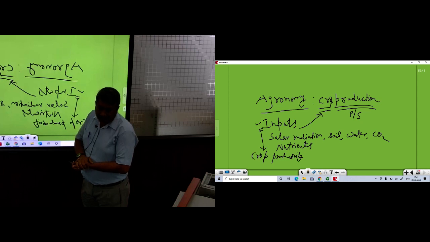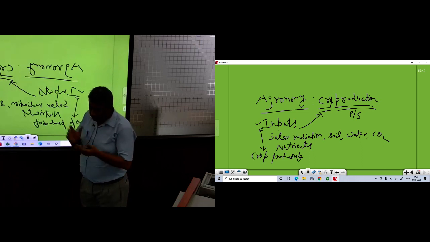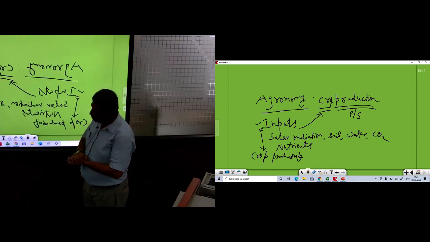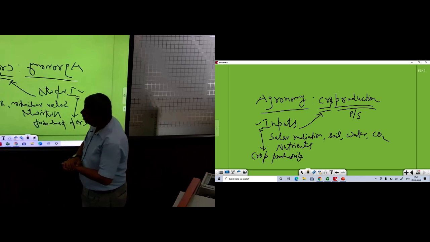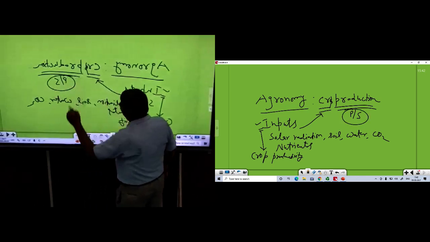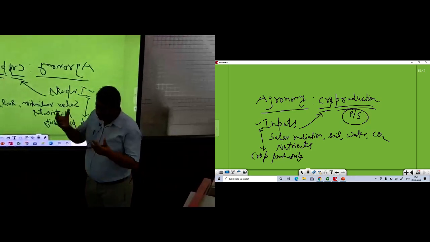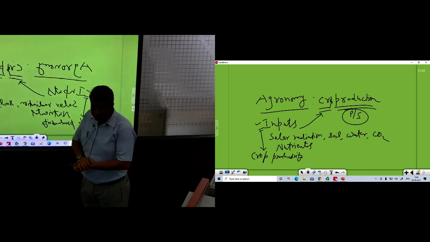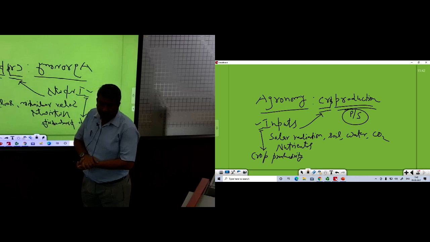This covers the principles and then practices, then input use. Okay. So, now the question is what type of principles are used in agronomy? A number of principles are used because when we talk about crop production, then we talk about photosynthesis, and photosynthesis is a very huge, or we can say very complicated process. It is not a simple process which takes place in leaf cells. In photosynthesis certain rules or certain principles are followed. That is why we take care of these principles.